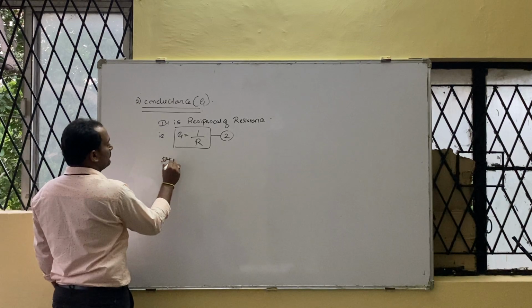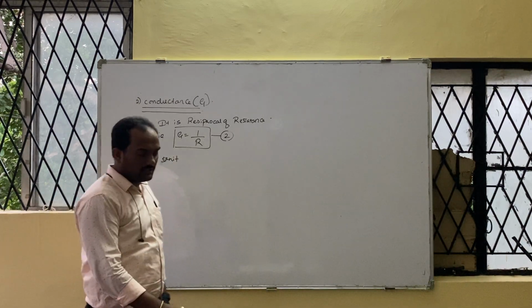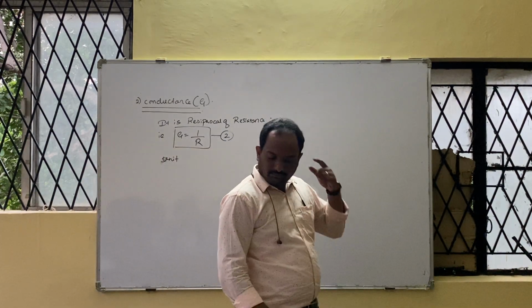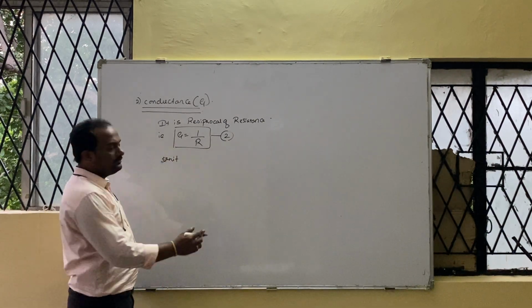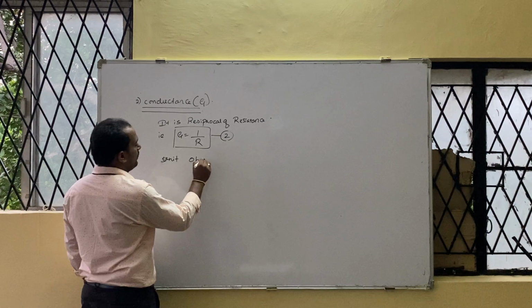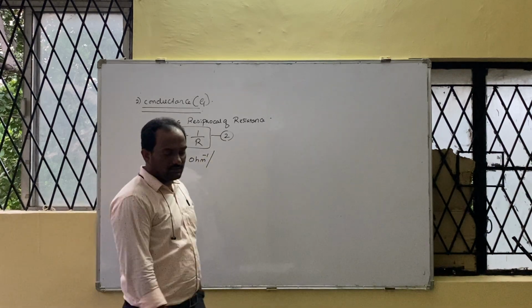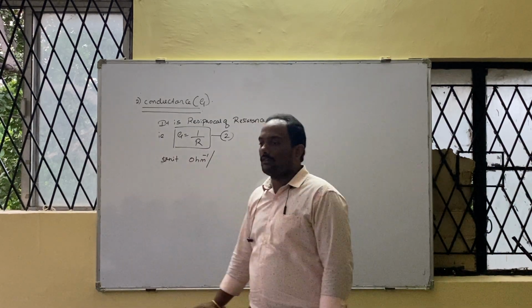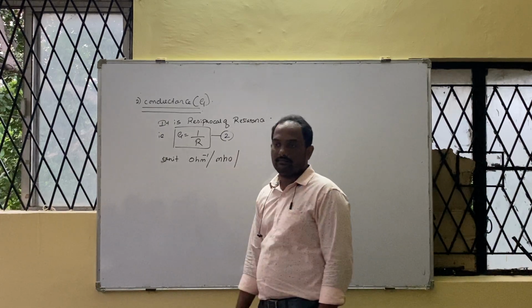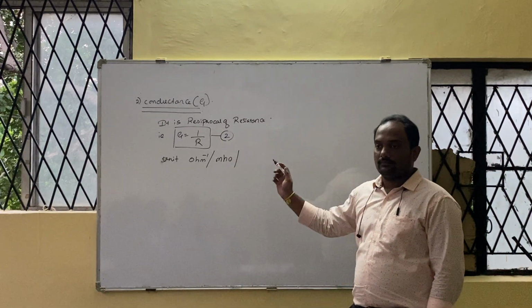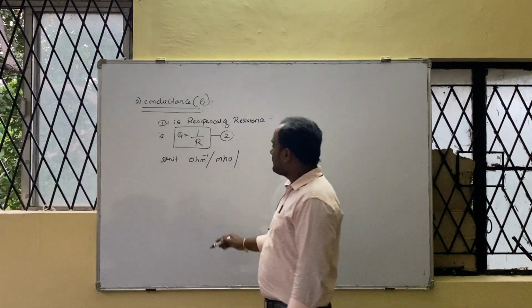Unit. What unit do we use for resistance? Sorry, for conductance. Per ohm. Resistance is ohm, 1 upon R is per ohm. Or you can use mho. Or you can even use Siemens.